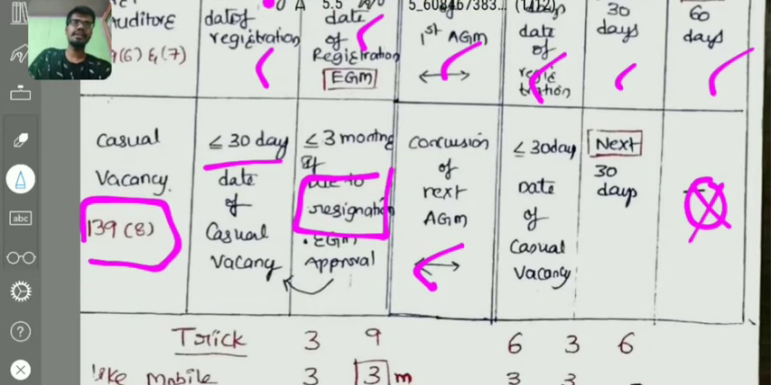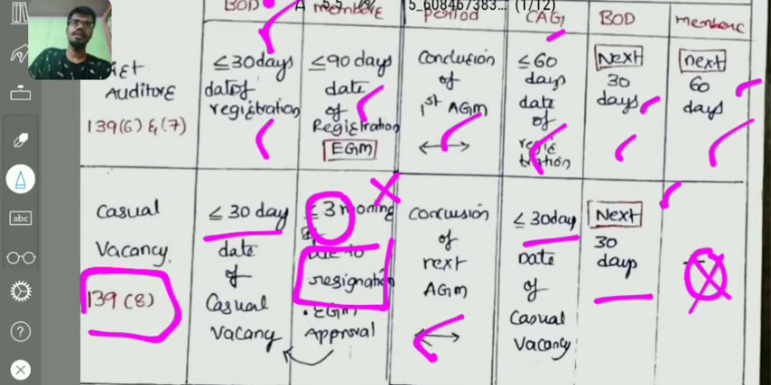And also here 30 days, here 3 months. That point shall be remembered. Here 3 months and 30 days. Here next is there, next is there, but here it is 90 days from the date of registration, meaning next 60 days, right?